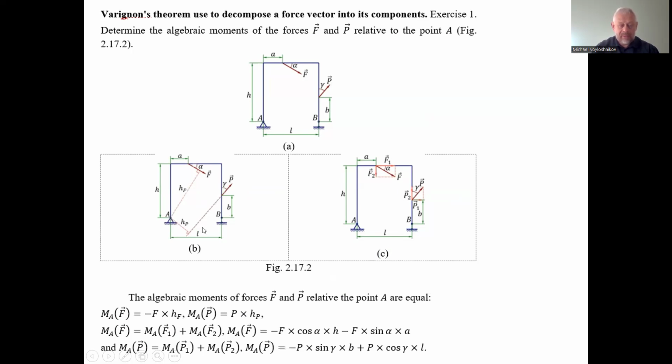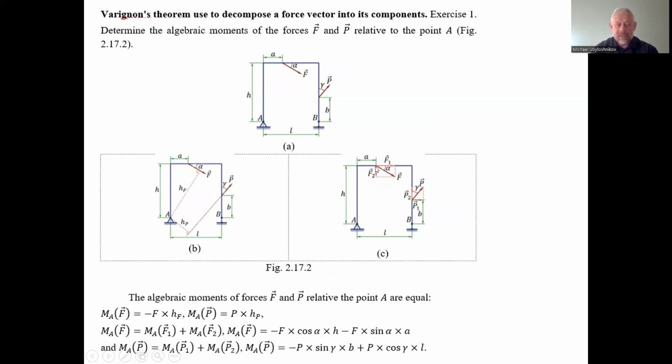So to simplify the assignment, we can just find the projections of the forces F and P. We consider these forces as a definite one resultant. The force F is the resultant of the force F1, the horizontal component of force F, and the vertical component F2.